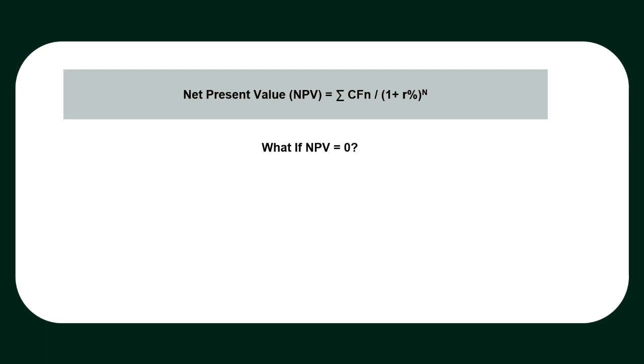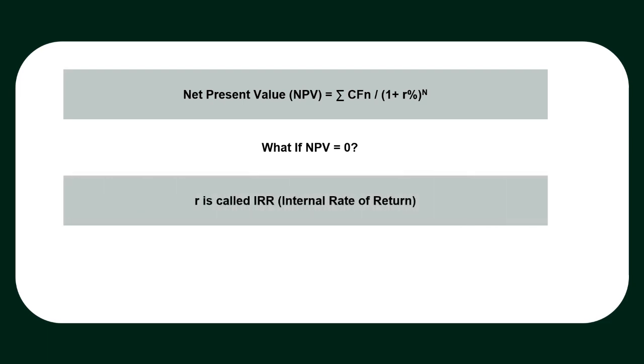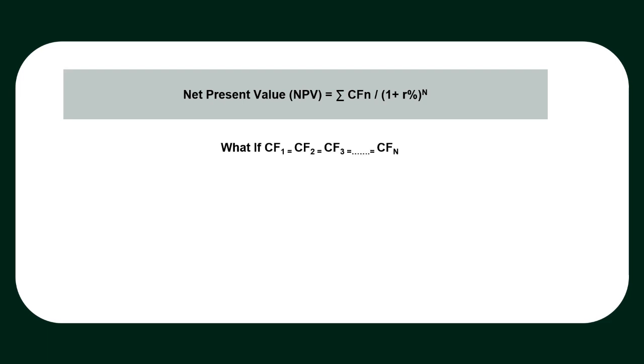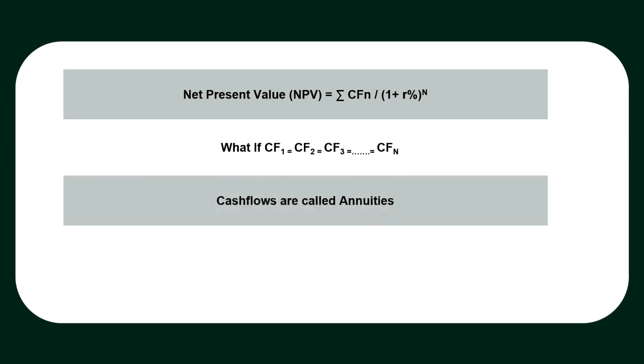Scenario 1. What if net present value is equal to 0? In such a case, you could calculate the return on your investment defined by the cash flows. This return is called internal rate of return, IRR. Now let's move to the next scenario. What if all expected cash flows are equal? In such a case, cash flows are called annuities.